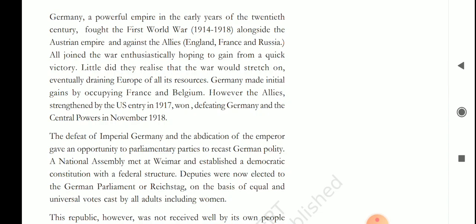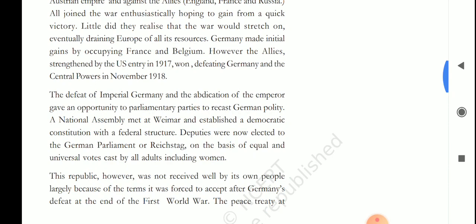So there were people who wanted to establish a monarchy once again; they had no faith in democracy. The forces behind the monarchy, the industrialists, the landowners, and the officers of the army, remained quite powerful, and this republic could not destroy their power. So these forces began to turn to anti-democratic forces to extend their power and to check the power of the socialist movement. So through this, the Peace Treaty of Versailles.